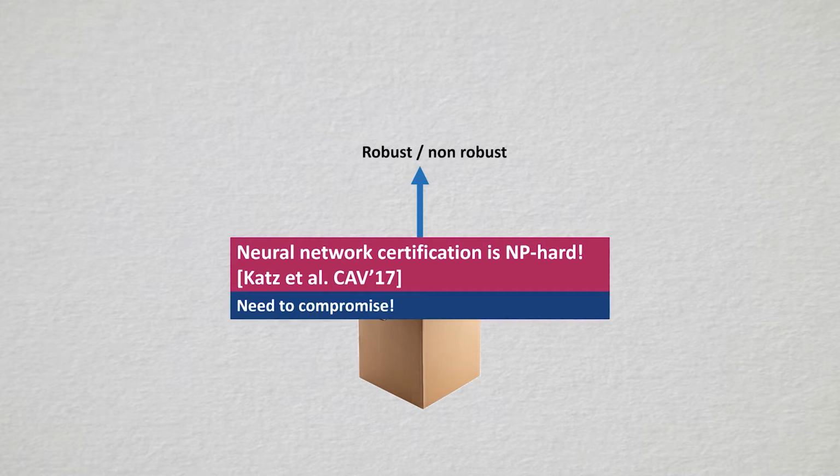And the point on which we compromise is on the answer of the tool. We accept that the tool may not be able to certify all cases. Therefore, it becomes possible to get a possibly non-robust answer, even if the network is actually robust. Now the answer robust is still a strong answer. It means that in the area that you have specified, you will never find any counterexample. Of course, the challenge consists in minimizing the number of robust cases that the tool fails to certify. It would be easy to have a tool that would always answer possibly non-robust, but that would not be very informative. I guess you can already feel here that there's going to be some sort of trade-off between speed and accuracy.